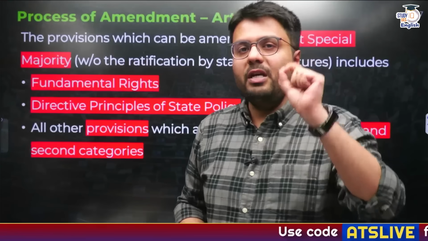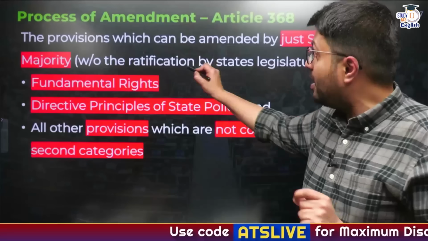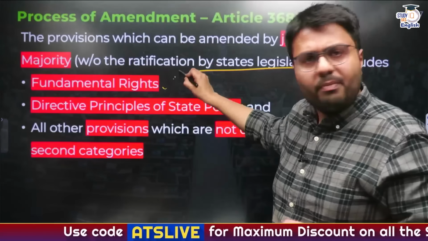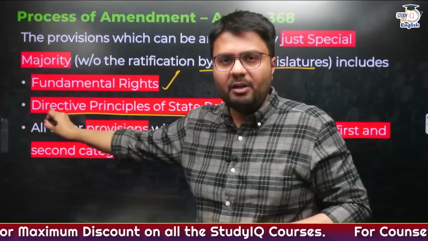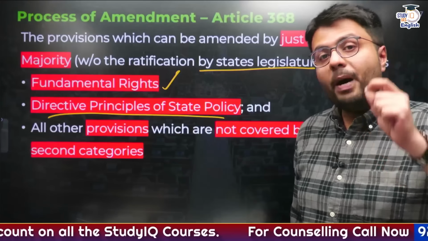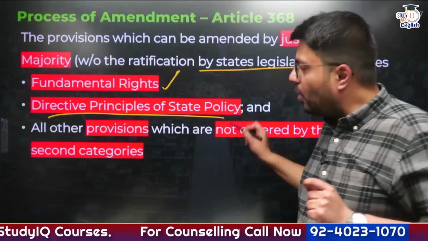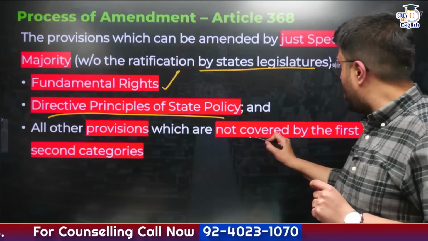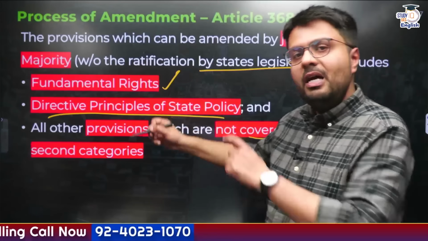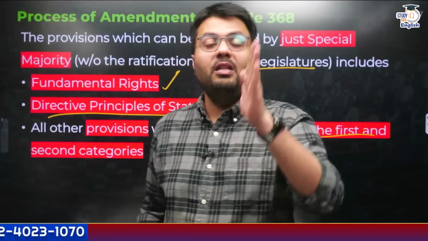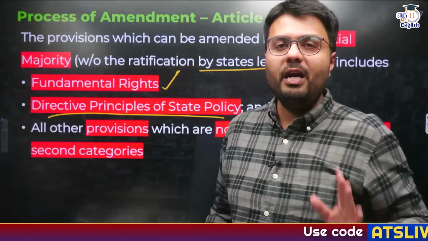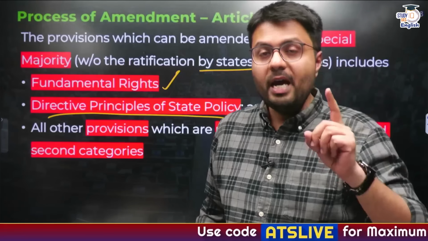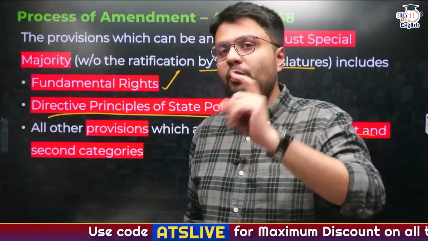So what can be changed using a special majority only, without the ratification of the states? It is basically the fundamental rights given in Part 3 of the constitution, and the DPSP, Directive Principles of State Policy, given in Part 4 of the constitution. And all the provisions not covered in the first and second categories can be amended using just the special majority of parliament, and it is not required to send it for ratification to the state legislatures. Okay, so this is the process of amendment.